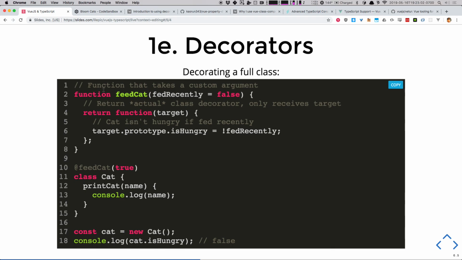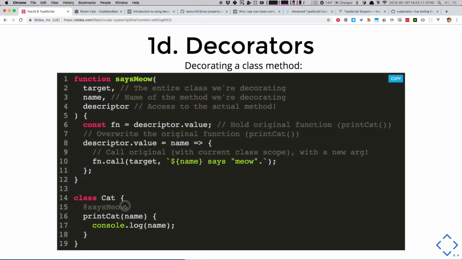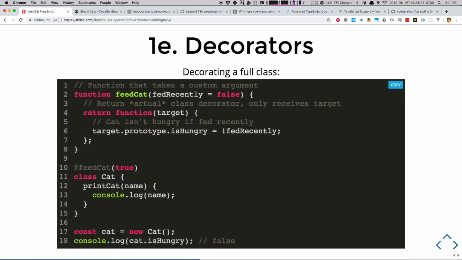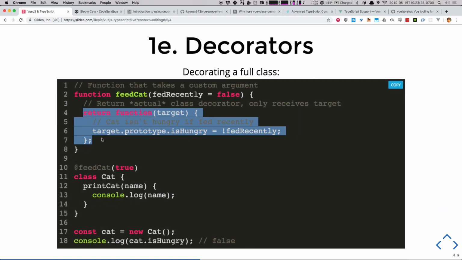So I'm going to get a little bit fancy with this one, and I want us to take a look. Okay, feed cat. We now have a decorator called feed cat. Now, I'm executing a function here. I'd like to point out we are not executing a function right here, because our decorators can just return a function if they want, right?